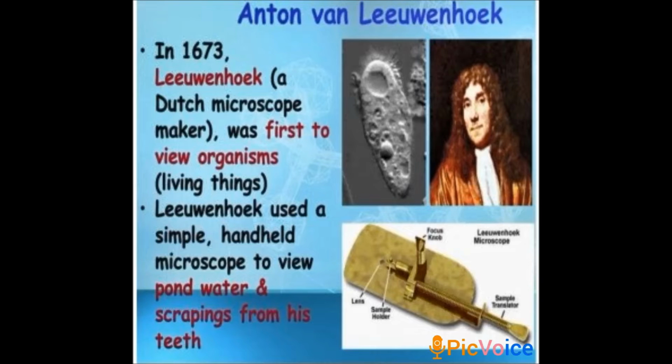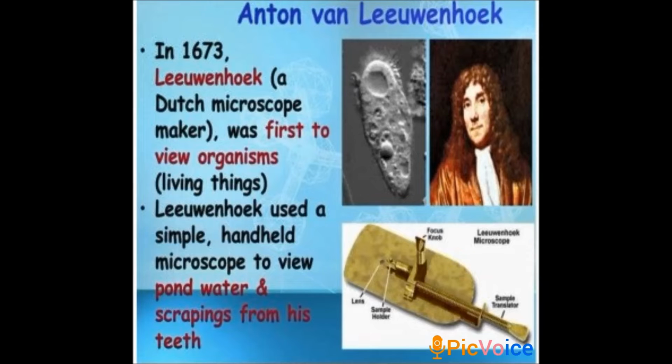Anton van Leeuwenhoek. In 1673, Leeuwenhoek, a Dutch microscope maker, was the first one to view living organisms. He used a very simple, handheld microscope. You can see the picture of the microscope in the image.